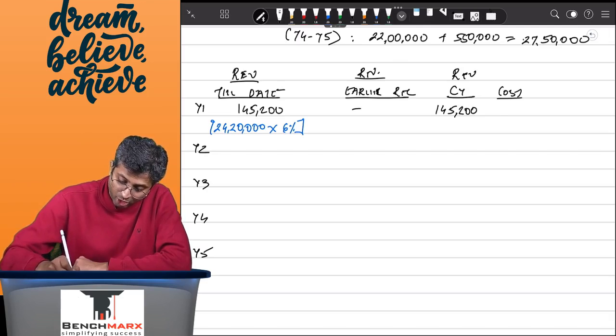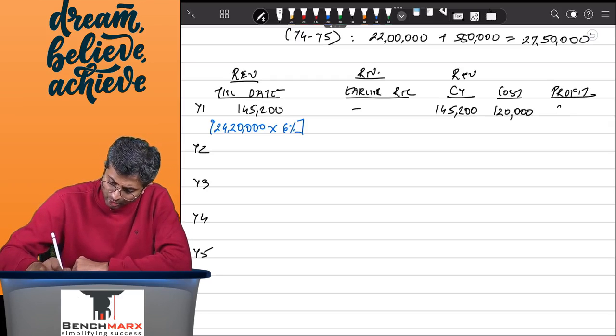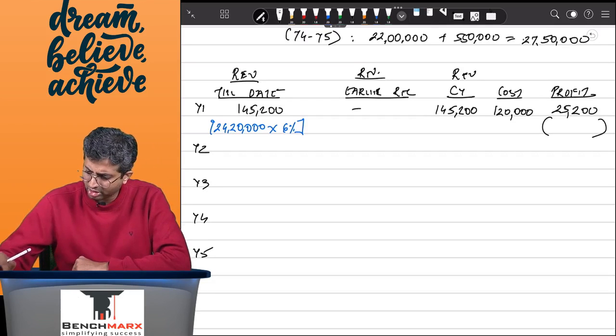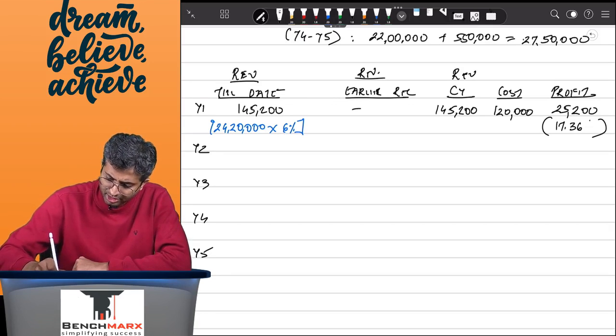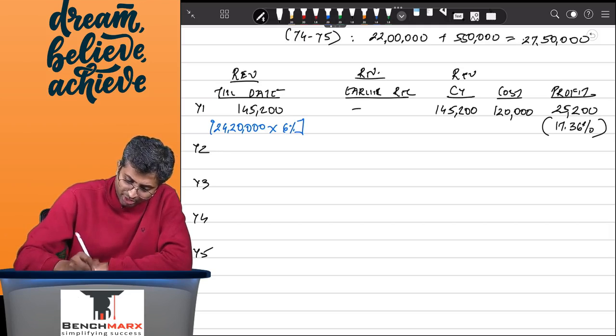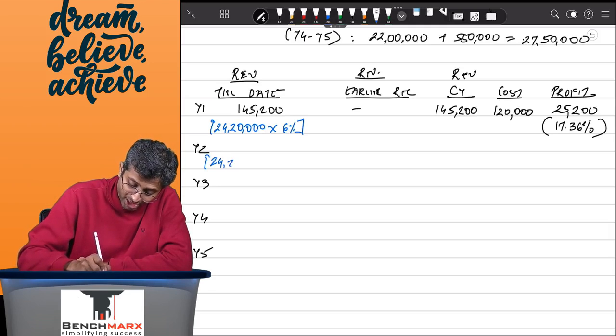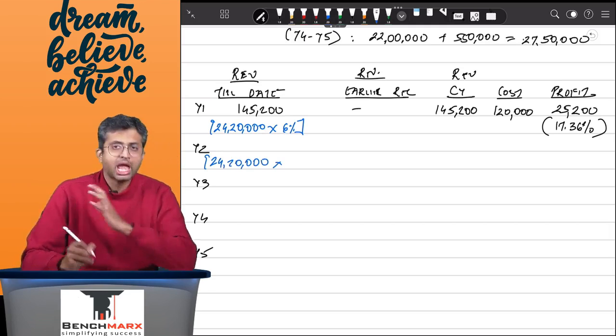To compare that with the cost of the current year, I will have 1,20,000 of cost, and hence if I go to see, my profit will be 25,200. If I want to find the operating margin, that is 25,200 upon 145,200, and hence this will be around 17.36%.